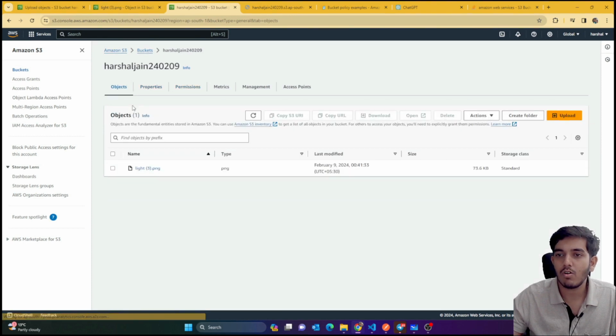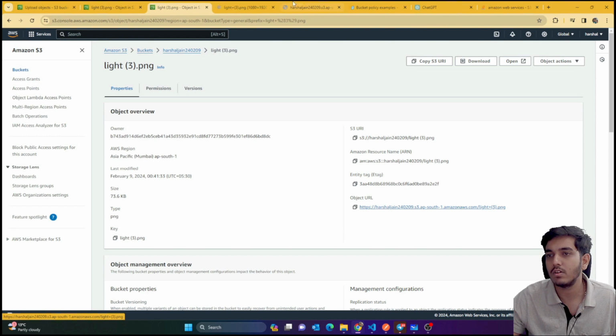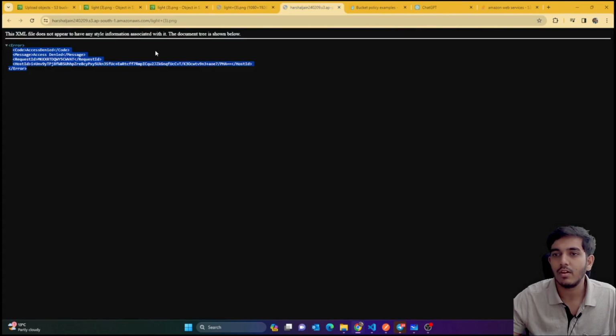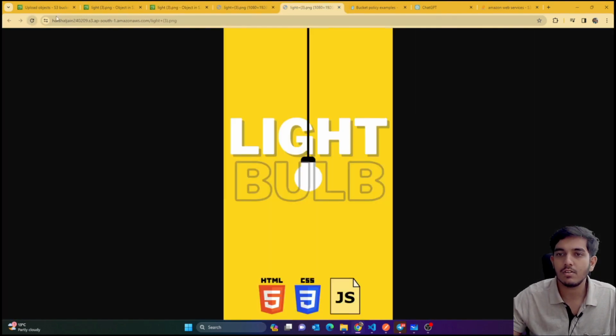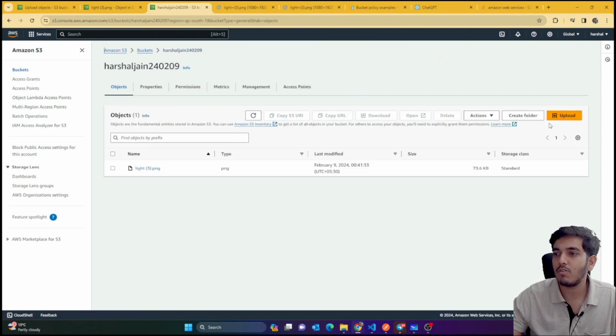Now if I go to the objects, you can see that we have this image. If I go directly to this, you would see that we have this. Previously this was the case, but now if I refresh this, you can see it's visible. So that's how things are working here. This is about the public S3. Have you understood the purpose of public S3?